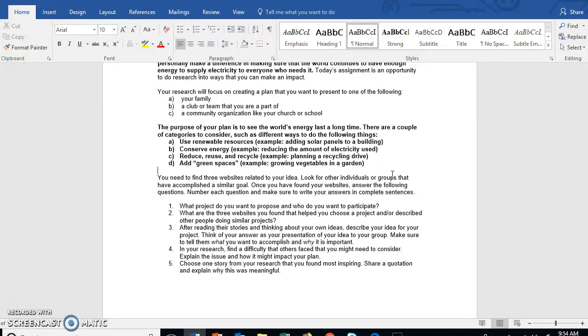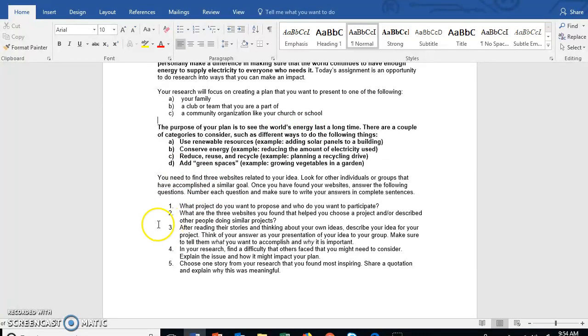You cannot do this assignment without doing research. So you have to Google topics. These are just some topics that you can Google. Your first question would be, what can I do to help the world's energy last a long time? What are activities that I can do to help the world's energy last a long time?